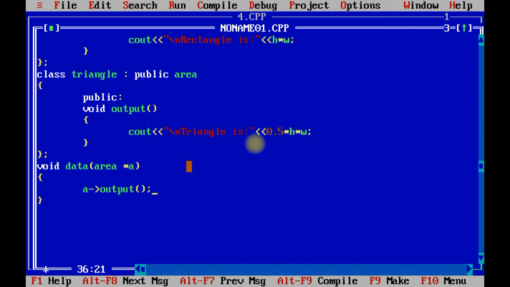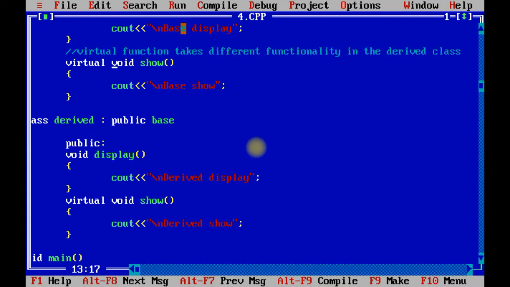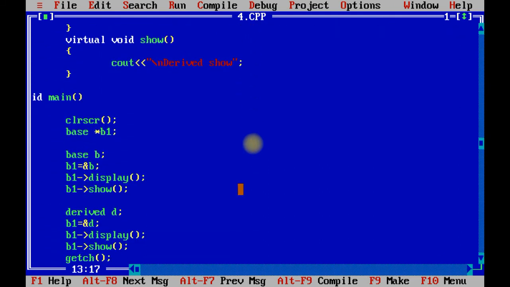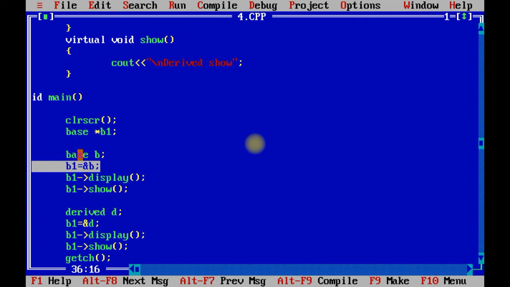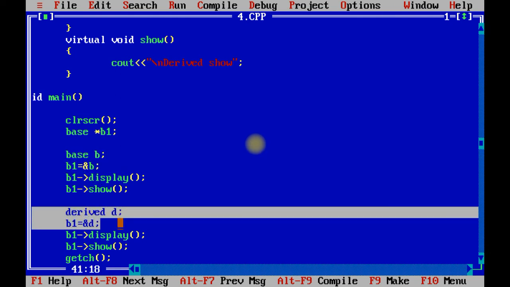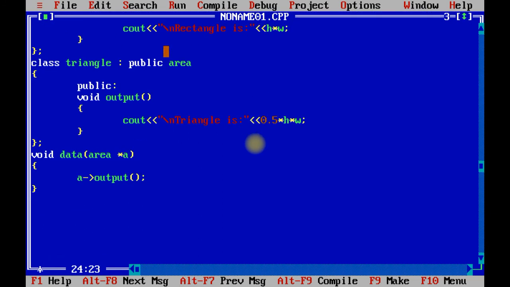What I have performed over here, I have taken one function which is called data, which contains return type as void. So when you call this function, at that time you need to pass any simple object. Over here I have taken a pointer object. See, this is the same as this. Over here we have taken a pointer object, and then later on we have passed the reference of base. Over here we have passed reference of derived. So similarly we are going to perform that task over here. Let me create the structure of void main.